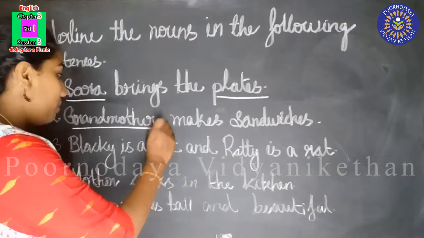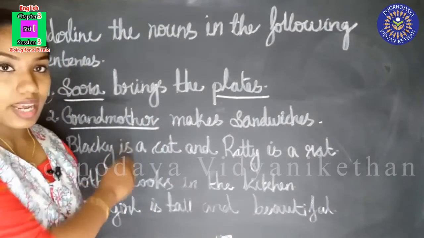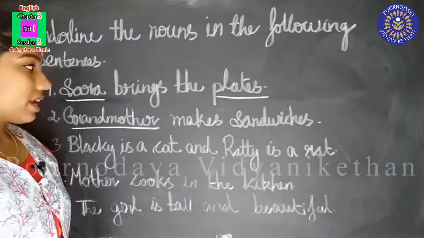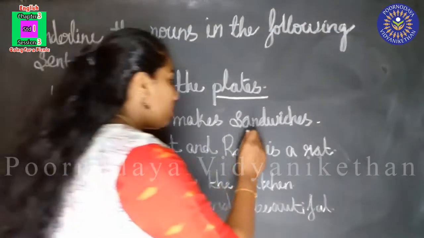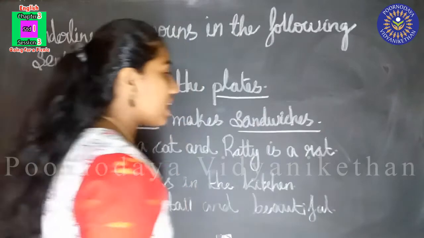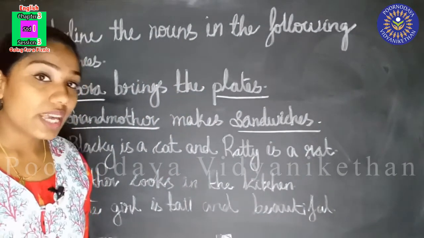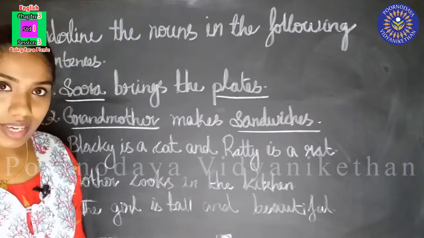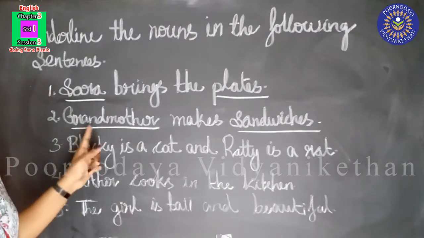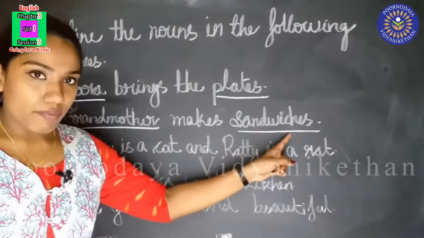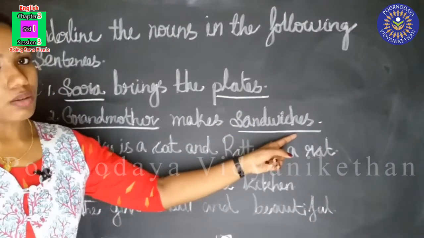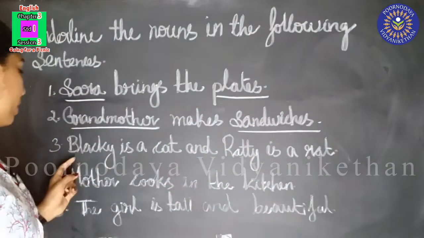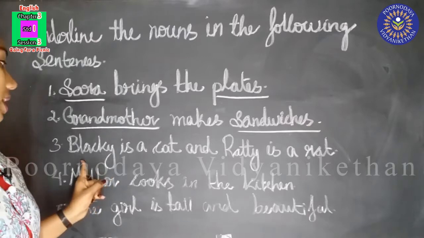Grandmother. Very good. Because grandmother is the name of a person. Makes sandwiches. Yes, sandwiches. Sandwiches is the name of a thing. Sandwich is the thing, isn't it? Okay, so grandmother makes sandwiches. Grandmother and sandwiches are the nouns here. Now we are going to do the third one.